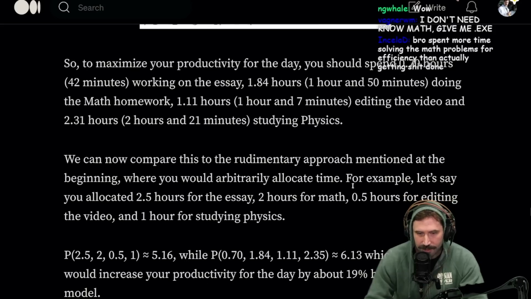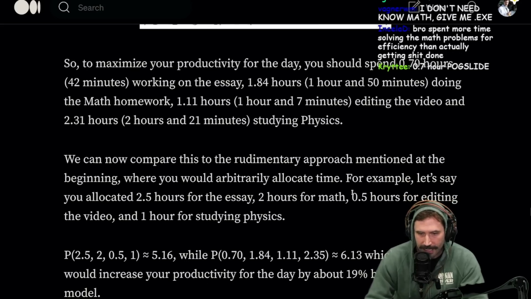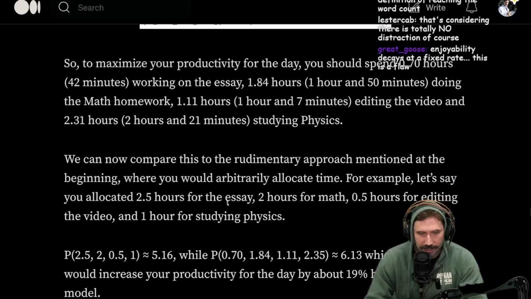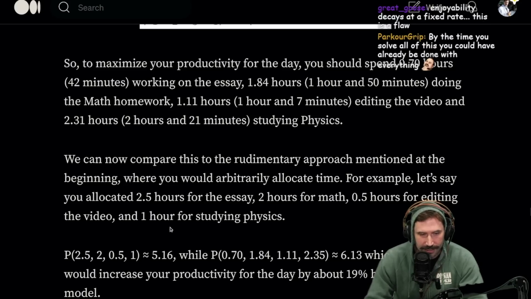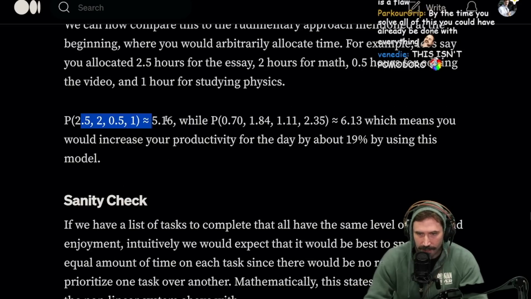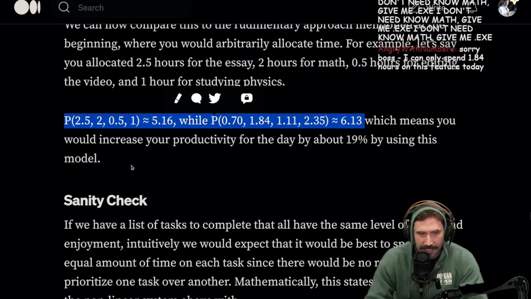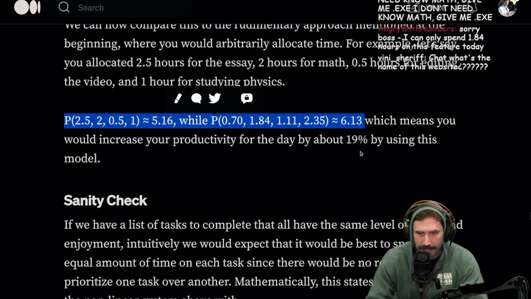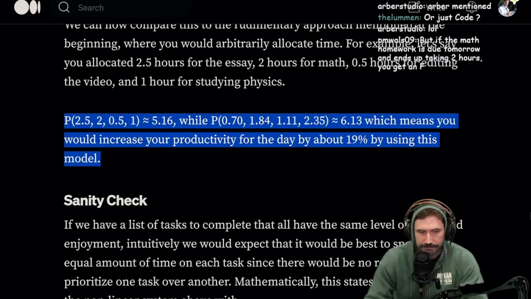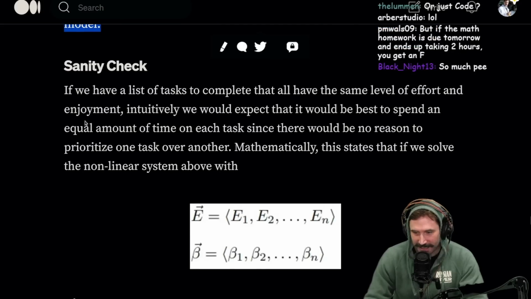Now we compare this to a rudimentary approach mentioned at the beginning, where you would arbitrarily allocate time. For example, let's say you allocated 2.45 hours for the essay, 2 hours for math, 0.5 hours for video editing, and 1 hour for studying physics. All right, we did all this. Look at all these P's. This means that you would increase your productivity for the day by about 19% using this model. 19% increase.